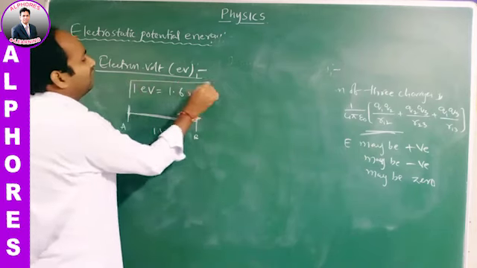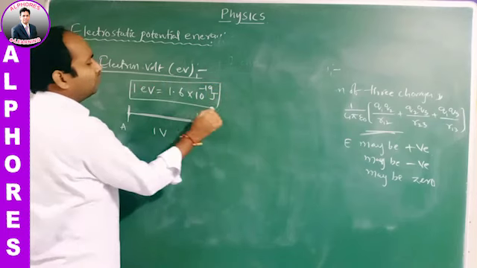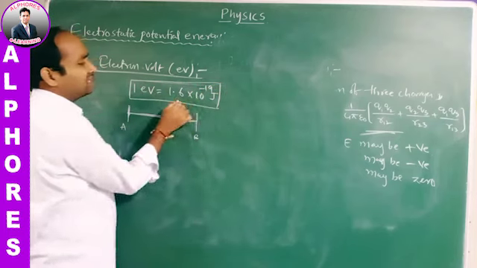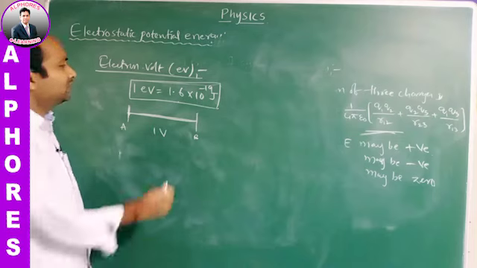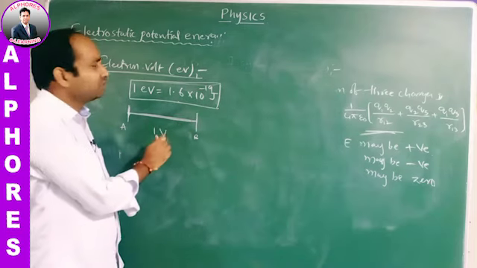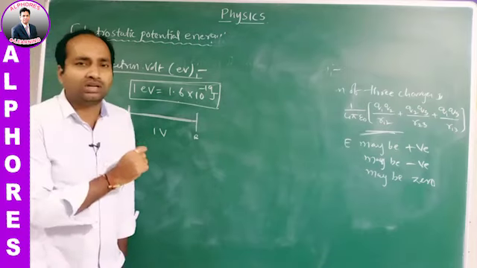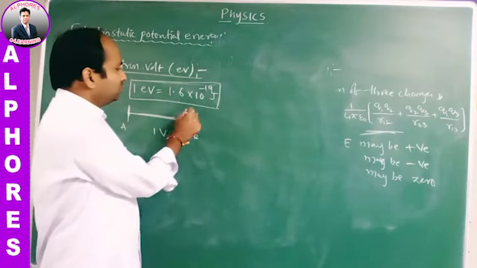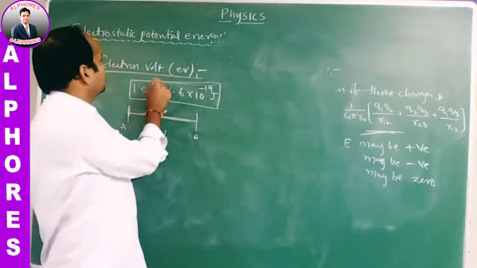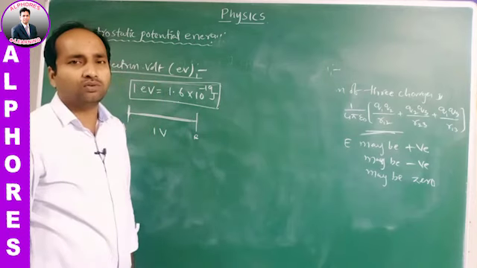Its numerical value is 1 electron volt equals 1.6 into 10 to the power of minus 19 joules. This is about electron volts. The energy of nuclei, neutrons and subatomic particles can be calculated in electron volts.